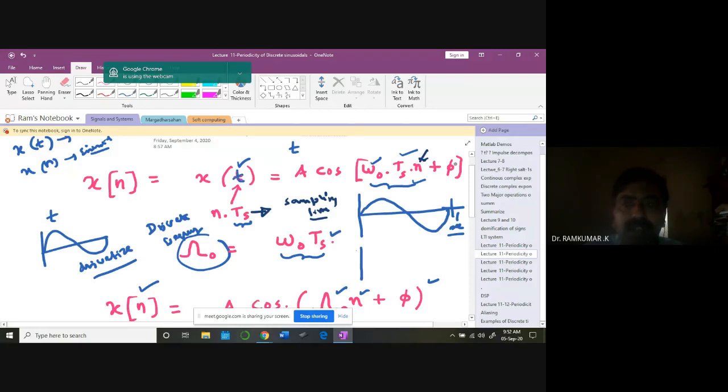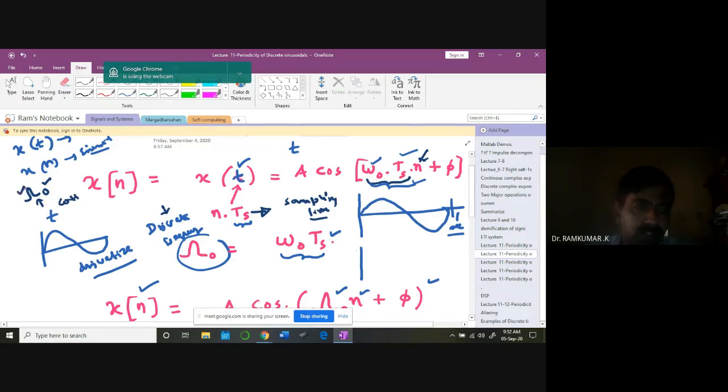And this pi indicates a phase shift. Now I got a new term. I can couple this omega naught dot TS, and I end up with the discrete frequency term like this. This is a bigger omega naught, they call it capital omega naught. This one they call discrete frequency. In some books, they may employ this omega naught for the continuous frequency.